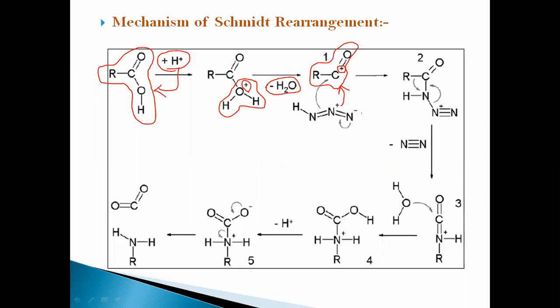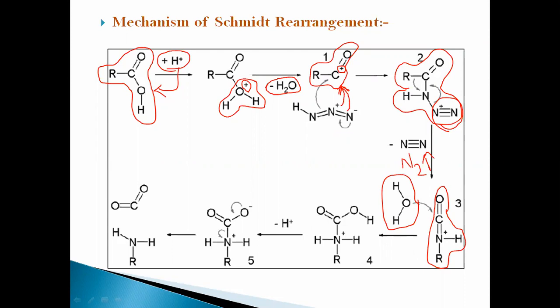They reacted with the intermediate formed after protonation, and there is formation of isocyanate as an intermediate, followed by loss of a nitrogen molecule from this intermediate, making a positively charged nitrogen as an intermediate, followed by addition of a hydroxyl group towards the carbonyl carbon of this intermediate,